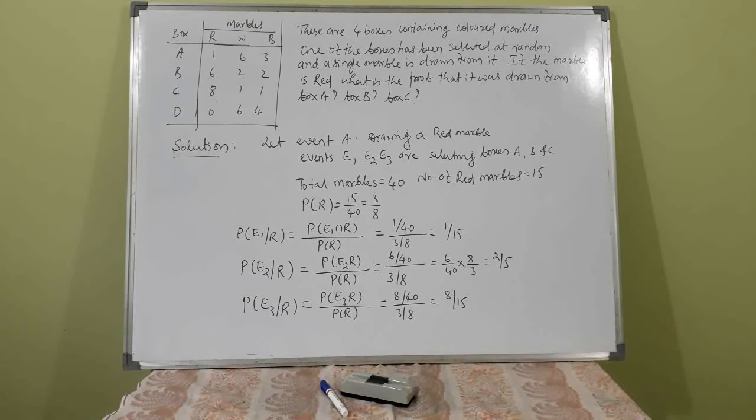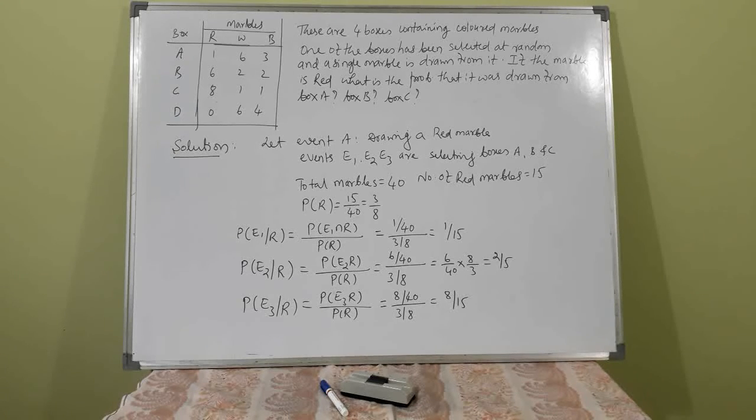Okay, let event R be drawing a red marble. You can define R, event R, because boxes are also named as A, B, C, D. Event R is drawing a red marble.